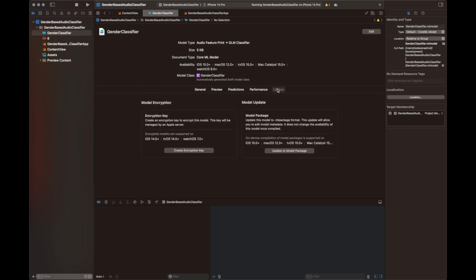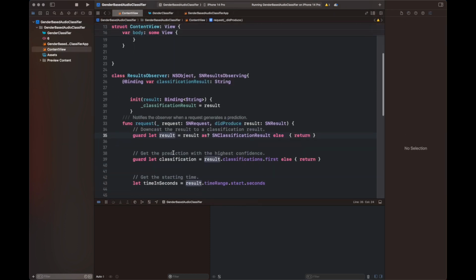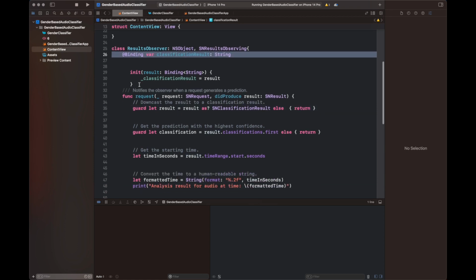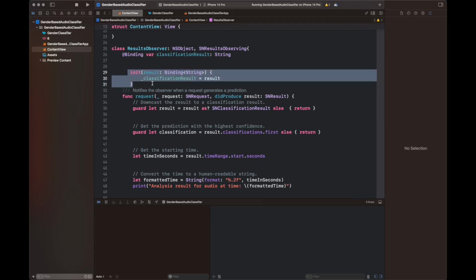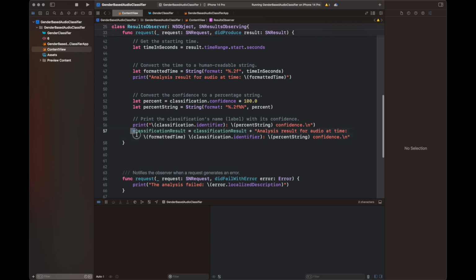So what we are going to do here is create a class with the name ResultsObserver, and we are going to pass a binding variable which is a string with the name classificationResult from the content view to the function inside this class with the name request. And we are going to process a result which is based on SNClassificationResult. We are going to get its first entry, and then we are going to get a time.